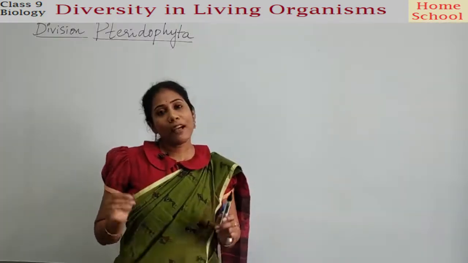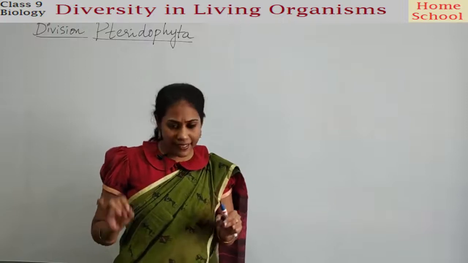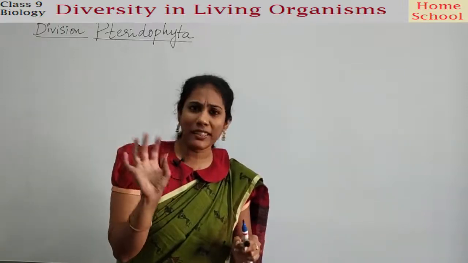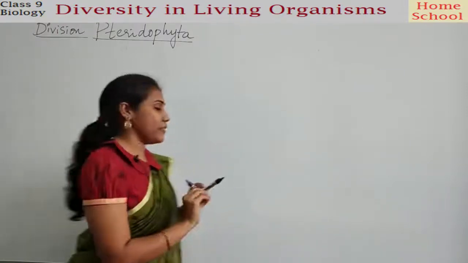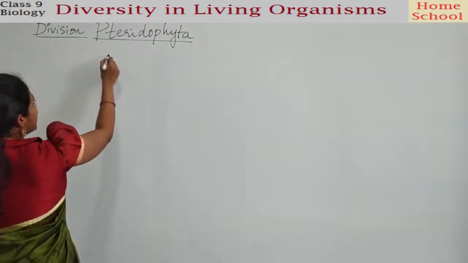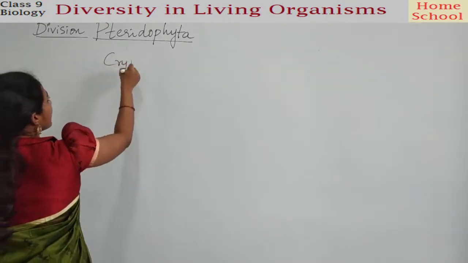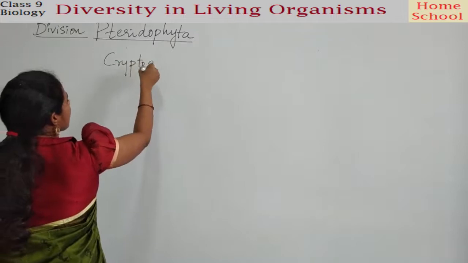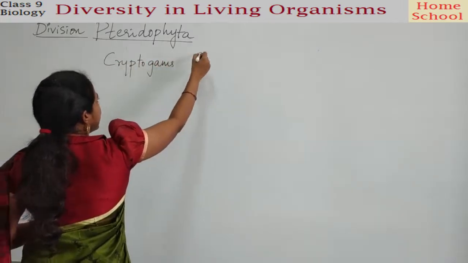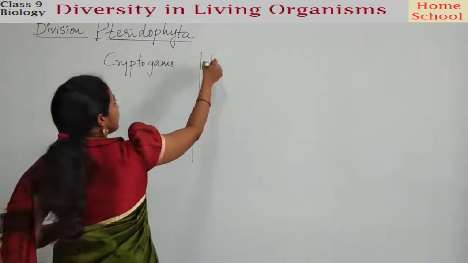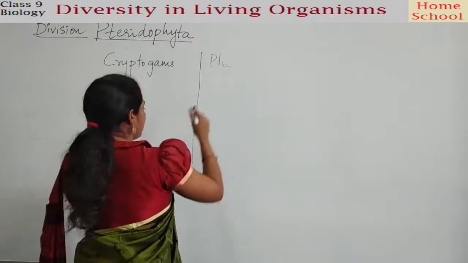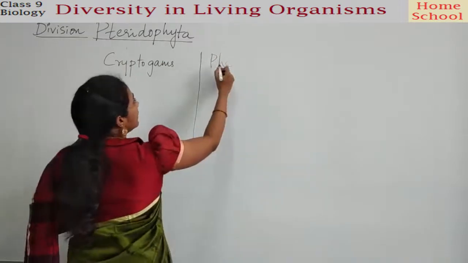After we spoke about pteridophytes, let us speak about two important words and their meanings. Very, very important. The first one is cryptogams. And the second important word is phanerogams. Clear?